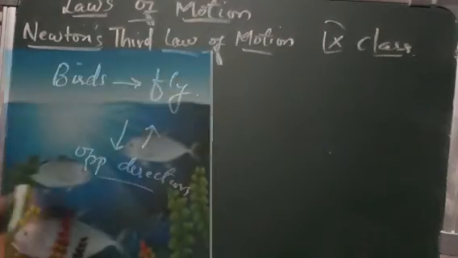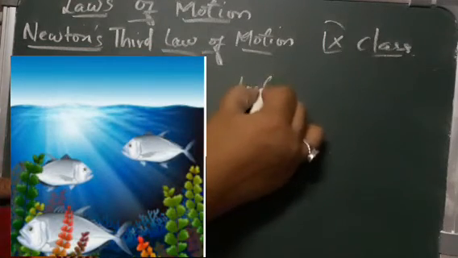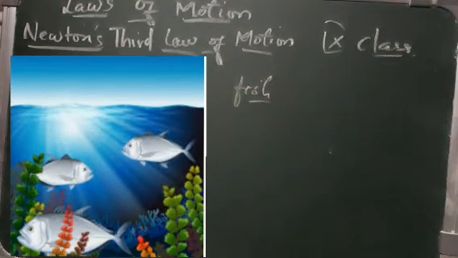If you see the example of a fish, when the fish pushes the water back, then the water pushes the fish in the opposite direction. The force applied by the water makes the fish move forward.